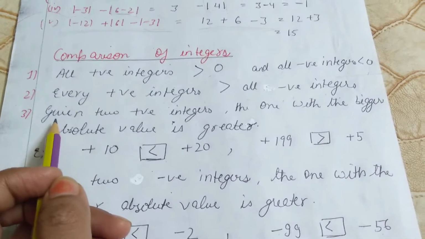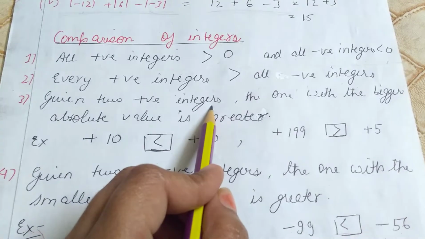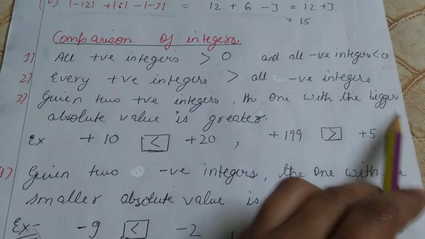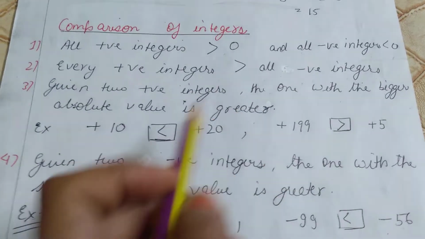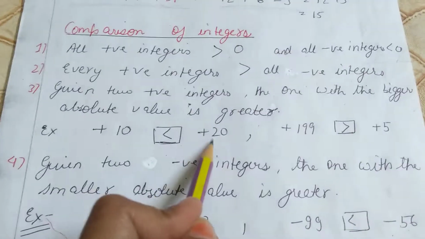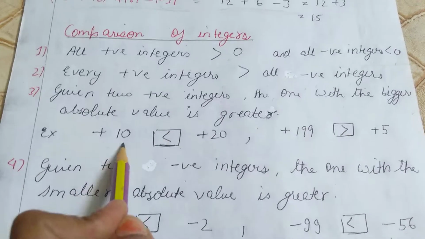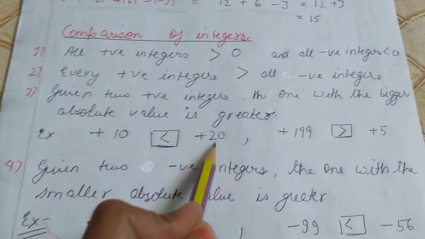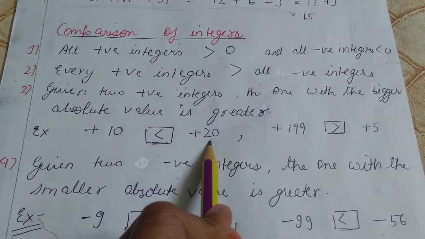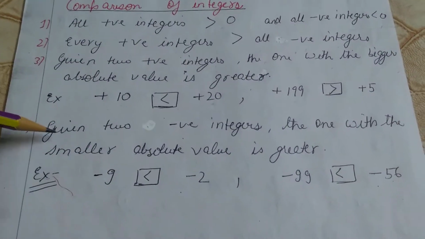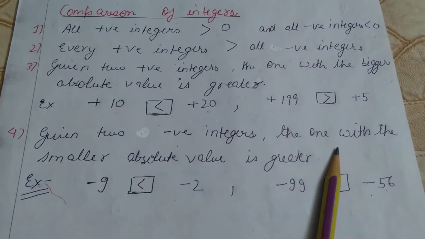Now the third point: given two positive integers. If two positive integers are given, the one with the bigger absolute value is greater. If we find the absolute values of these two numbers, we get 10 and 20. Then the number with the bigger absolute value is greater. It means here plus 20 is greater, here plus 199 is greater. Now next, given two negative integers, the one with the smaller absolute value